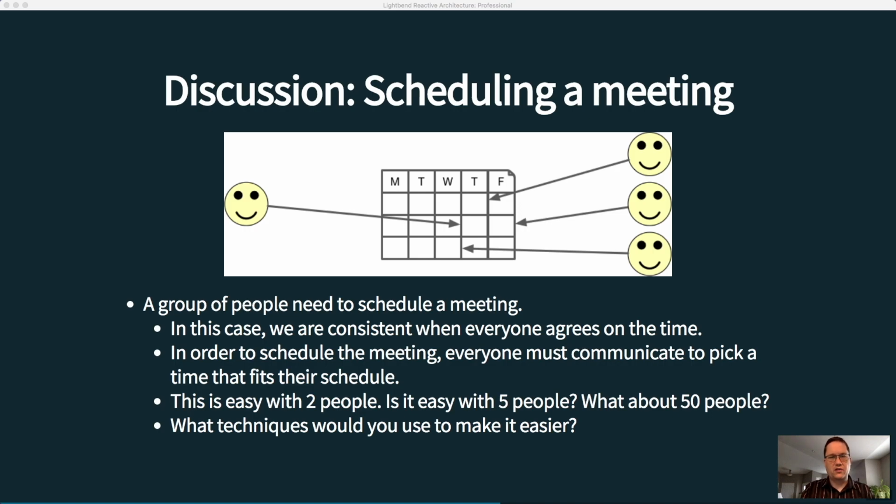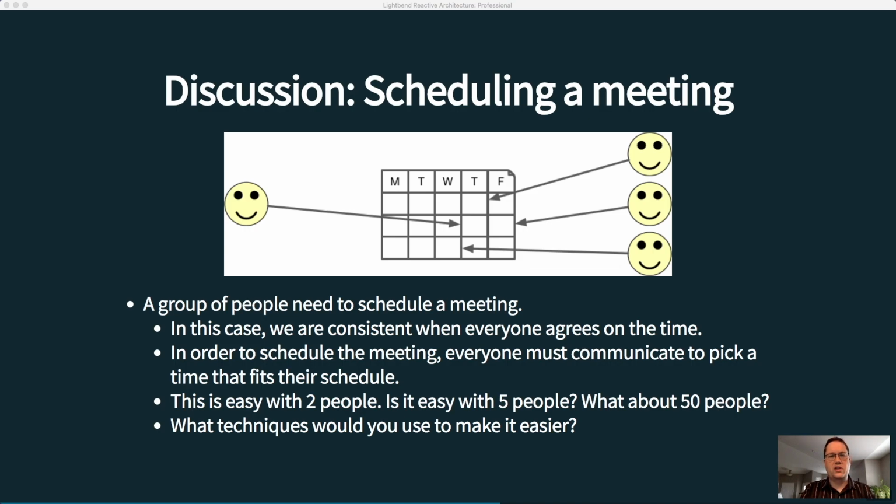Now, this is pretty easy with 2 people. You'll just get those people on the phone, or they'll send an email or whatever and propose a time. Once they agree on the time, everything's fine, and they'll schedule that meeting. Gets a little harder when you have 5 people. Gets even harder when you have, say, 50 people. So, the more people you add, the more complicated it gets.